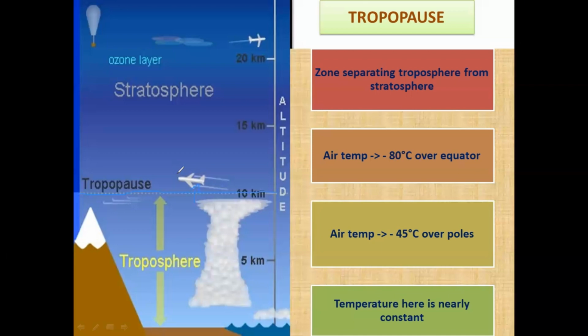After this, once again, what happens? The stratosphere is found above the tropopause and extends up to a height of 50 kilometers. Let me just clear this drawing here and move further.